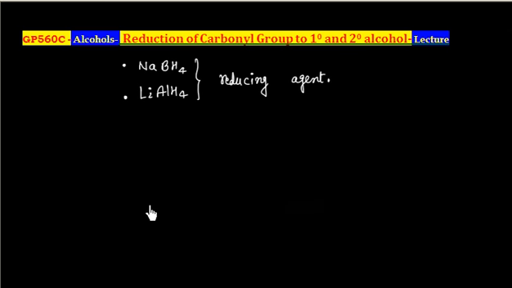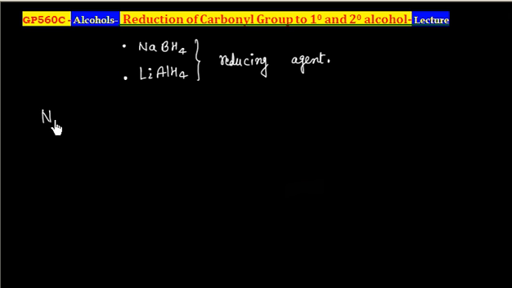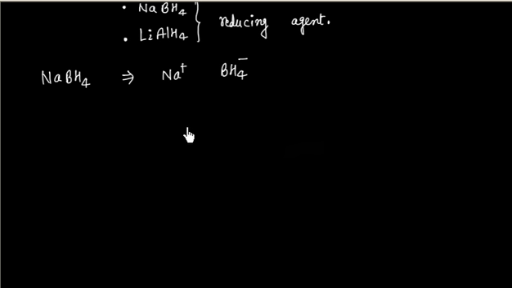These two have very similar structures. If I see the structure of NaBH4, this contains an Na plus ion and a BH4 minus ion. So BH4 minus is this. There is a formal negative charge on the boron atom.